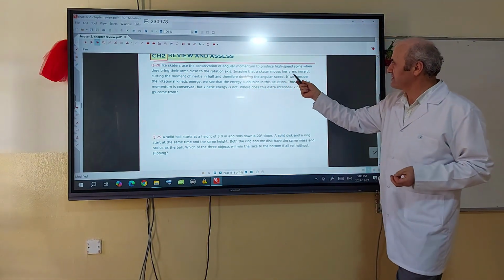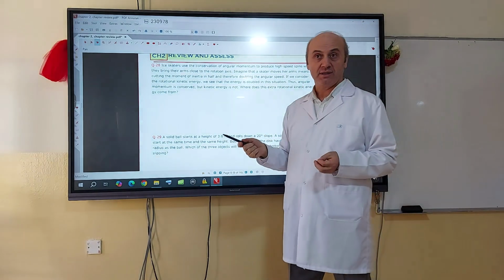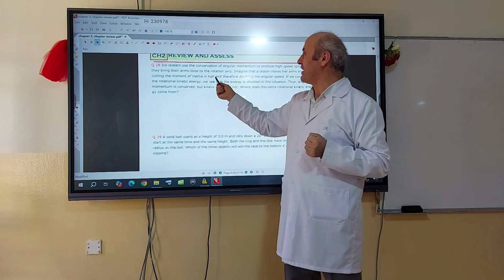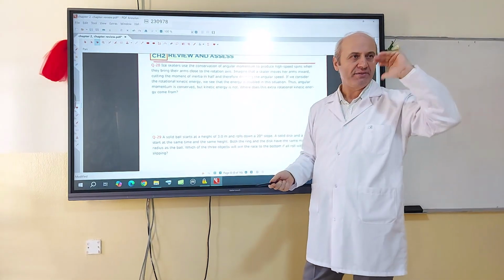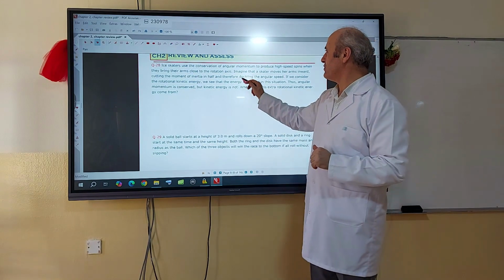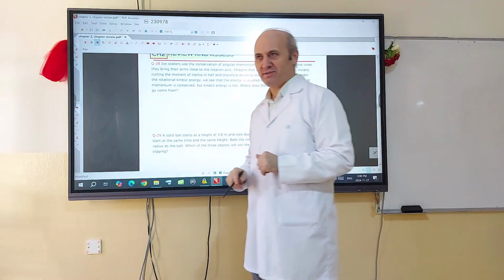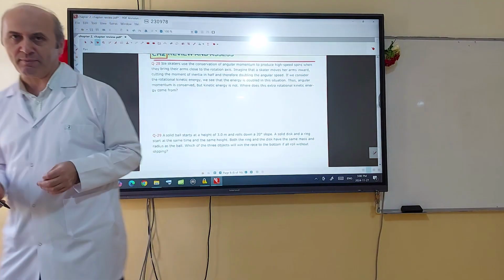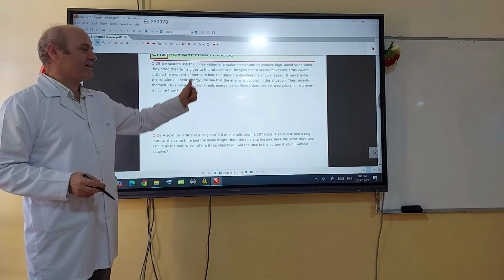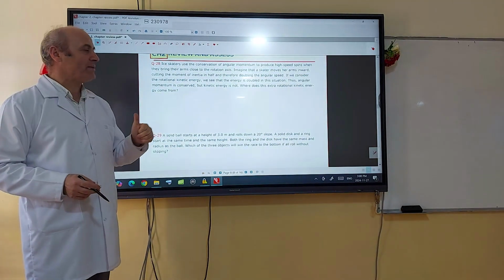Imagine that an ice skater moves her arms inward, doing like this, cutting the moment of inertia in half. Yani, I decreases by 2, divided by 2. Therefore, the angular speed doubles, according to conservation of angular momentum. If we consider the rotational kinetic energy, we see that the energy is doubled in this situation.